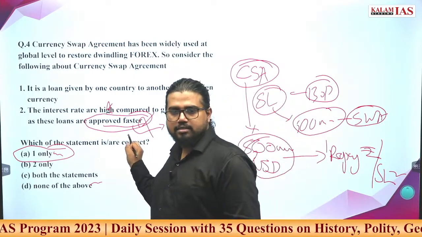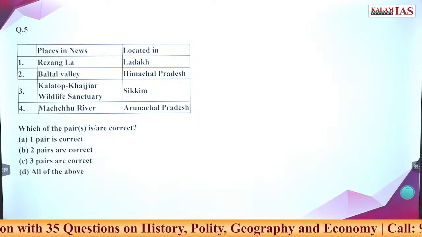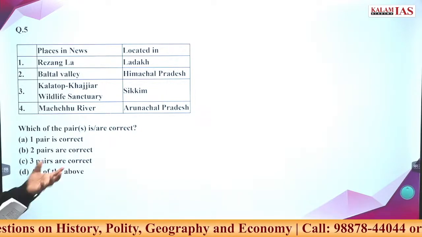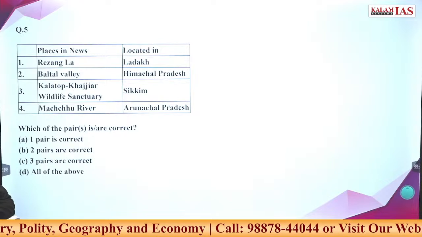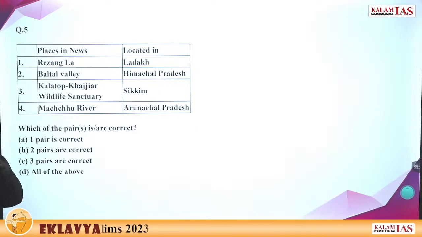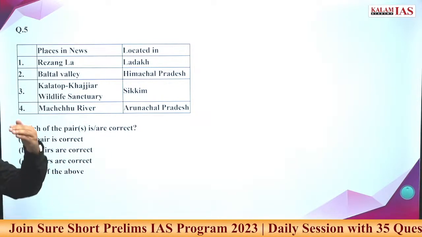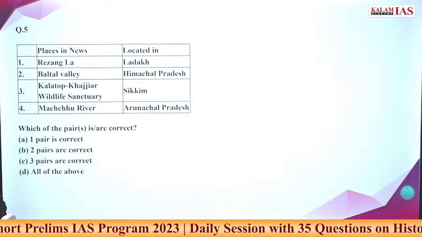Go ahead. Answer the fifth question first. The interest is there as part of this agreement. Interest should be low, right? Compared to the global average interest, a country can get dollars or whichever money at lower interest.